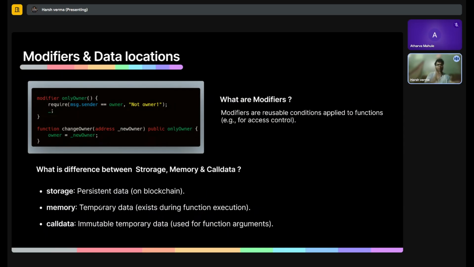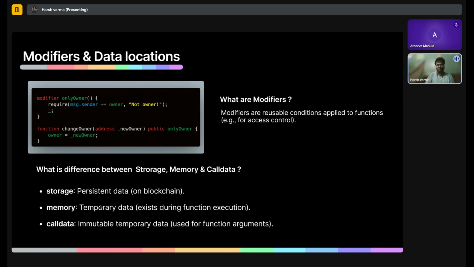We also have modifiers. Modifiers and require are generally used side by side because they work really well with each other. Modifiers are used to create conditions that we can apply on other functions. Let's say I am creating five or six functions and all of them have the same conditions. I will create a modifier rather than explicitly mentioning the condition in each function, which would increase the lines of code and the overall cost. Now, before we start coding our smart contract, let's discuss data locations. So think of data locations in a normal way.